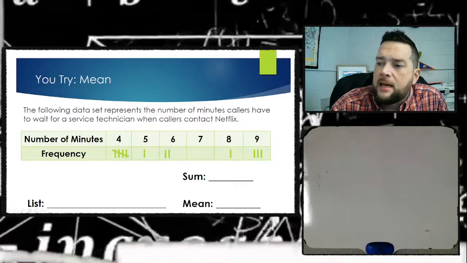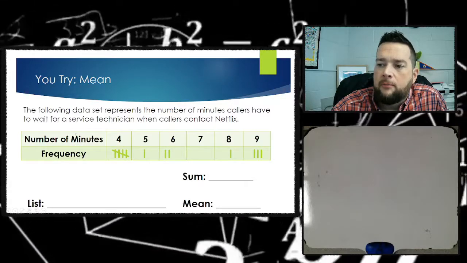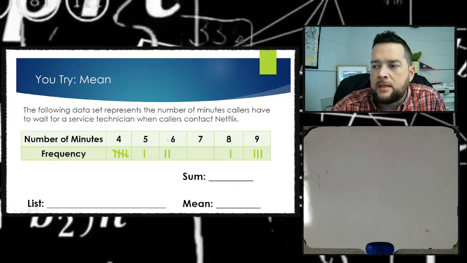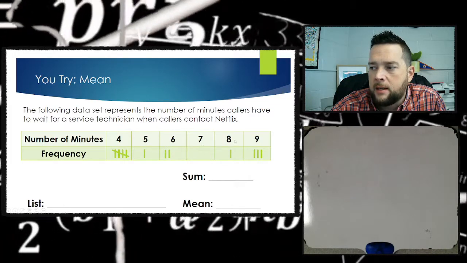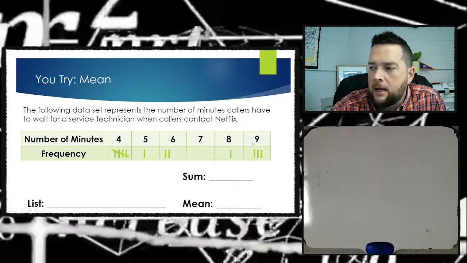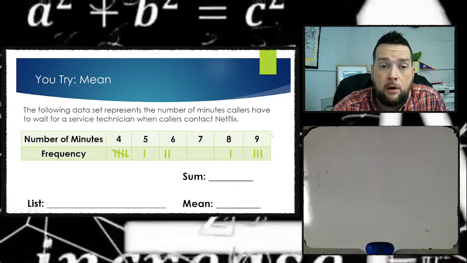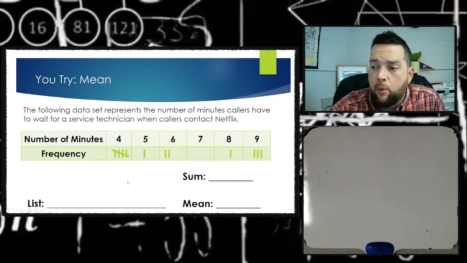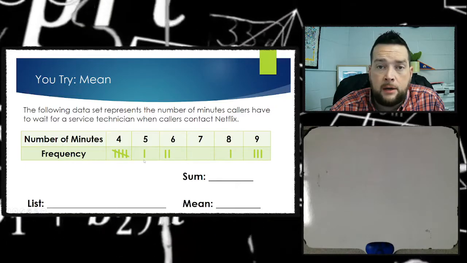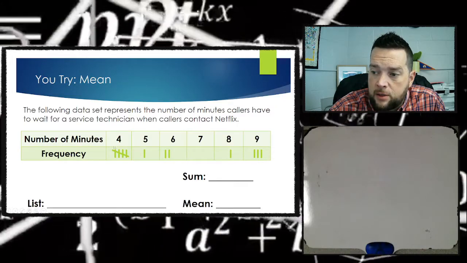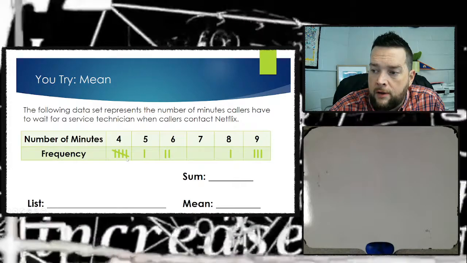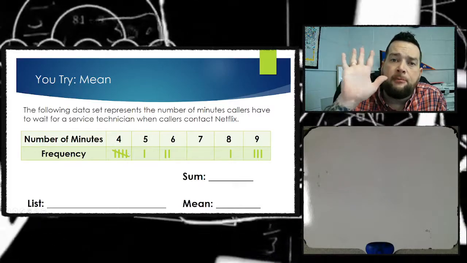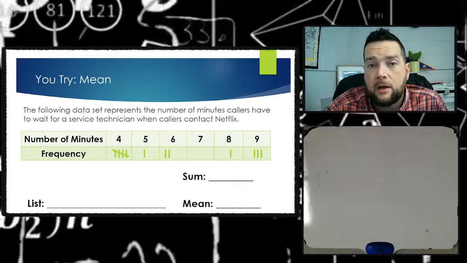Well, in the table, it says that you had the number of minutes. Some people waited 4 minutes. Some people waited 5 minutes. Some people waited 6 minutes. No people waited 7 minutes. Some people waited 8, and some people waited 9 minutes. So this is just the value of the data points. The data points are actually these little tick marks down here. So this box right here that has 1, 2, 3, 4, 5 tick marks tells us that there were 5 people who waited 4 minutes.